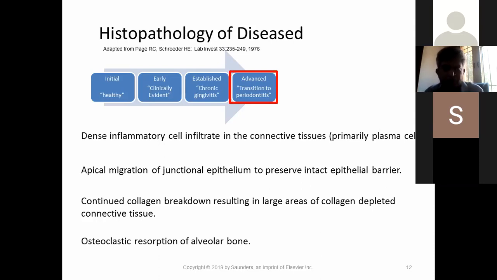Host response is compromised. That's why nowadays they are saying that due to less immunity, COVID patients are dying because of lack of immunity. That means there is no immune response elicited by the body against the COVID virus. Here also the same thing takes place. If there is no proper response because of smoking or diabetes or any underlying comorbidities, this disease progresses to periodontitis. Okay, next.